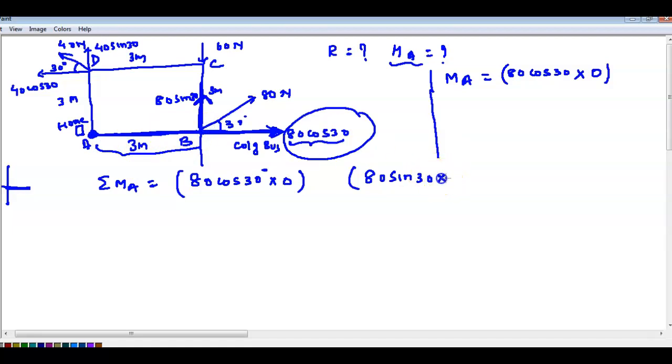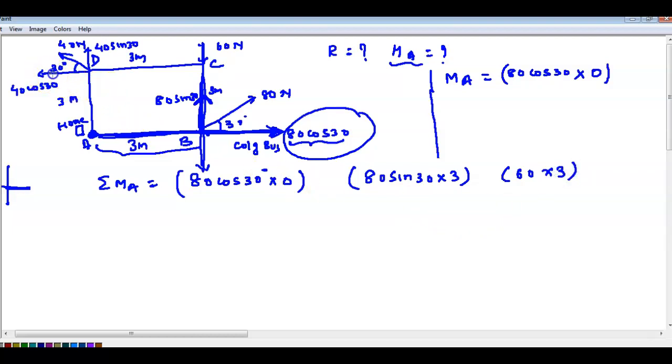So this one is into 3, right? Again 60 here. This also is your college bus only. So it's going straight. Where do you have to come to catch the bus? Again we have to come to B, right? You have to come to B to catch the bus. So you can write 60 into 3, right?